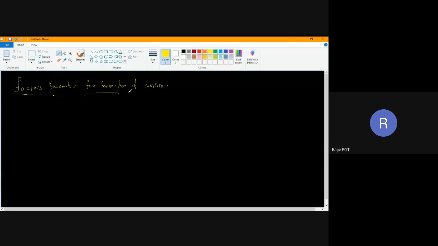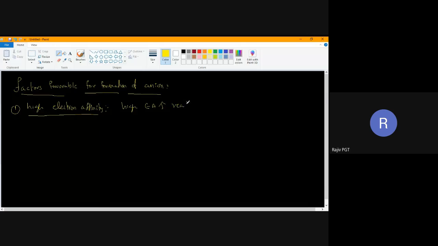If anion is formed easily, the ionic bond also will be formed easily. Here the first factor is high electron affinity. What is electron affinity? The amount of energy released when an electron is added to an atom. Some amount of energy will be released. If any atom has high EA, it will readily accept electron.